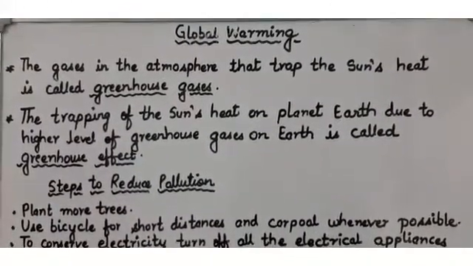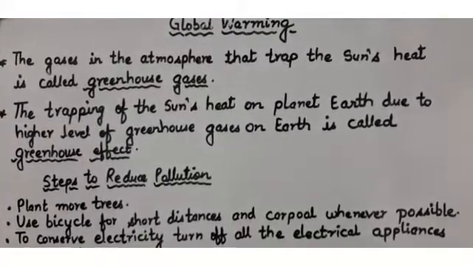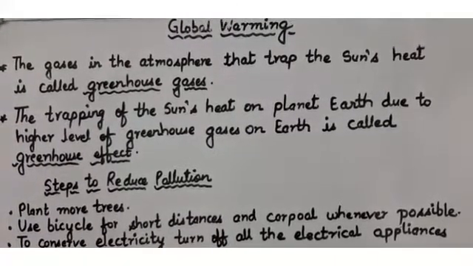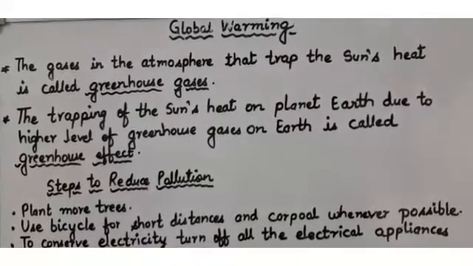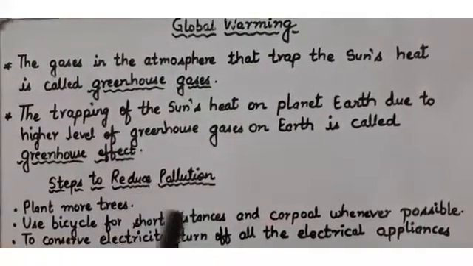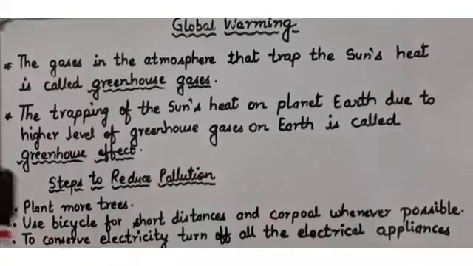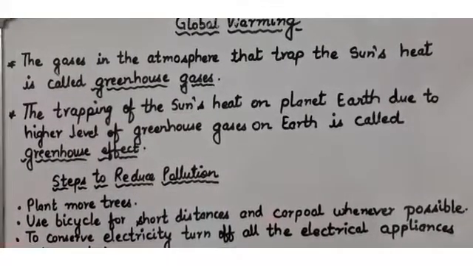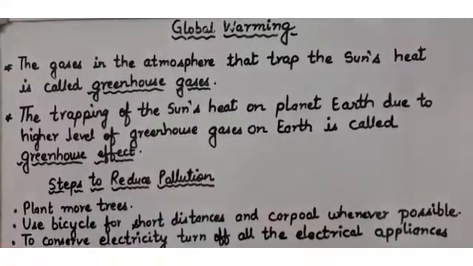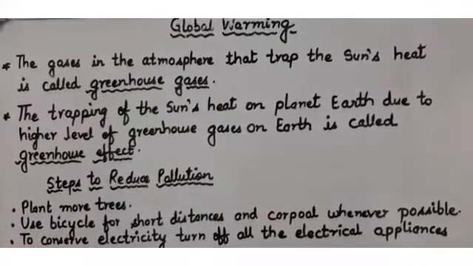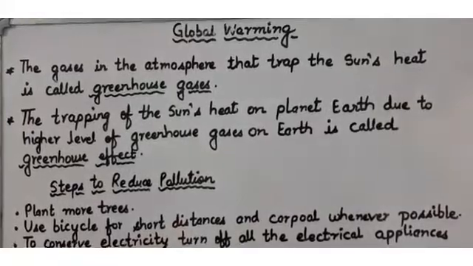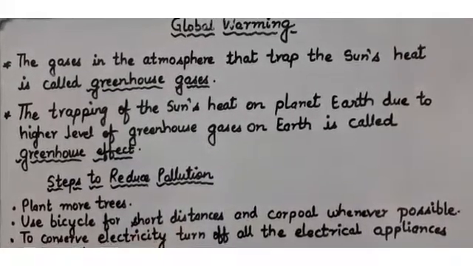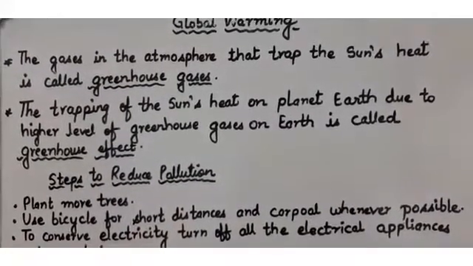This gas, carbon dioxide, along with other gases, helps to keep the earth warm. How do they keep the earth warm? By trapping the heat from the sunlight, and that keeps the earth warm.